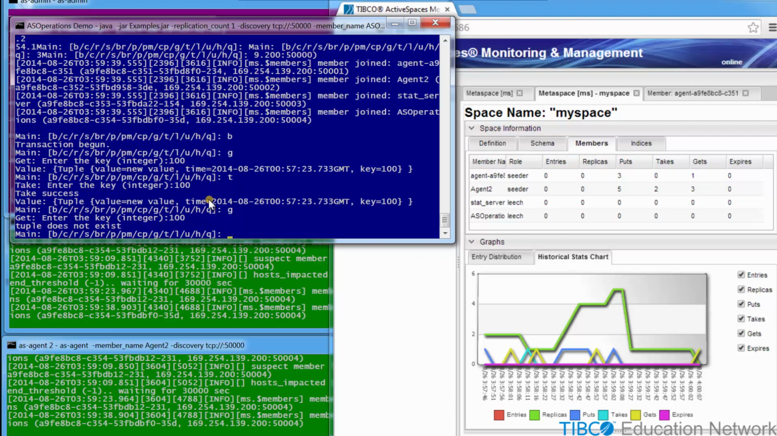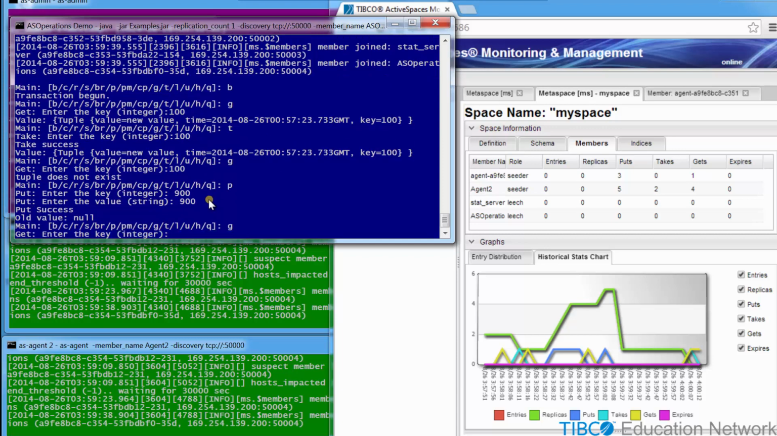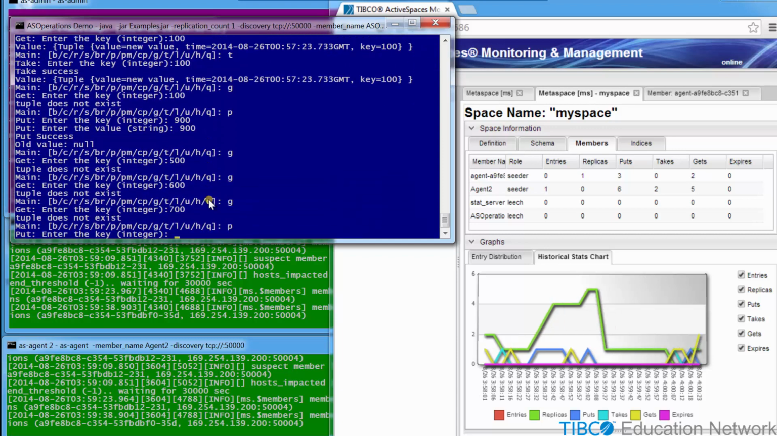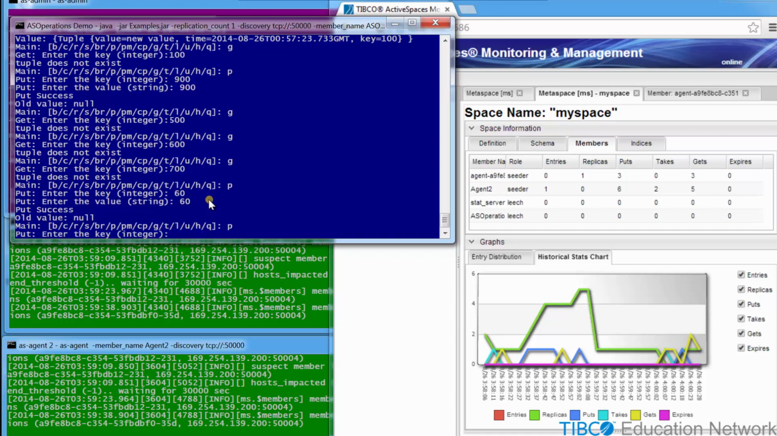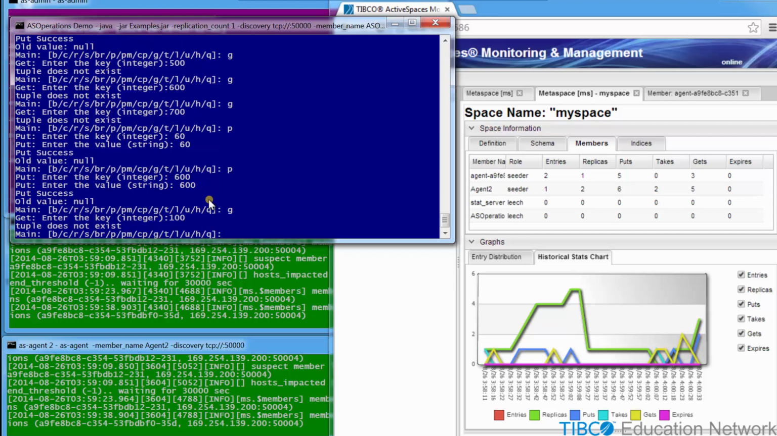commits. When we get the other key values from the previous transaction, we verify that we see in ASMM that all the changes in the first transaction have been rolled back. Now put 2 more tuples into the space. Each of these happens to be seeded by the first ASAgent seeder. If we commit the transaction, all these changes will then become visible to any member.